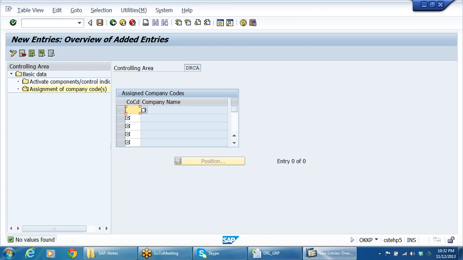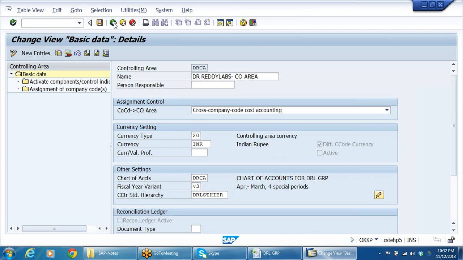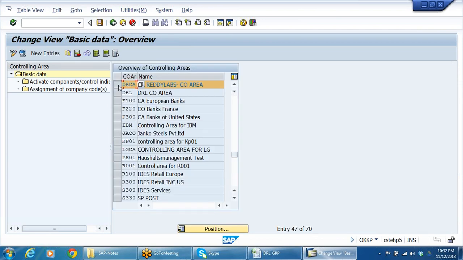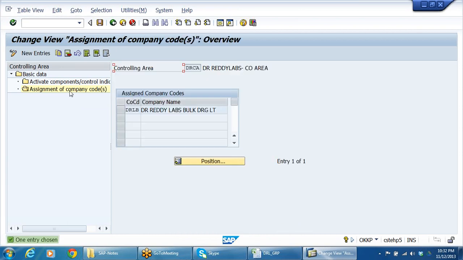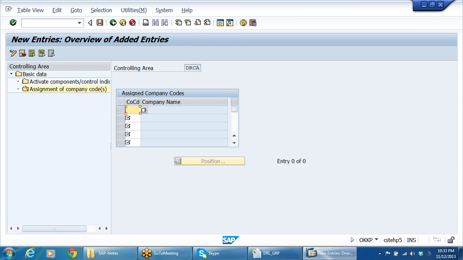No values found. What happened? DRCA, assignment of company codes, new entries. What about DRLP? So DRLP is also there.